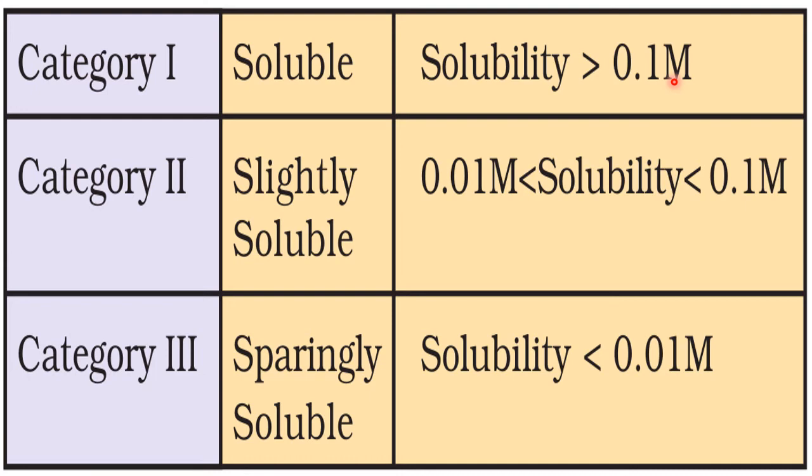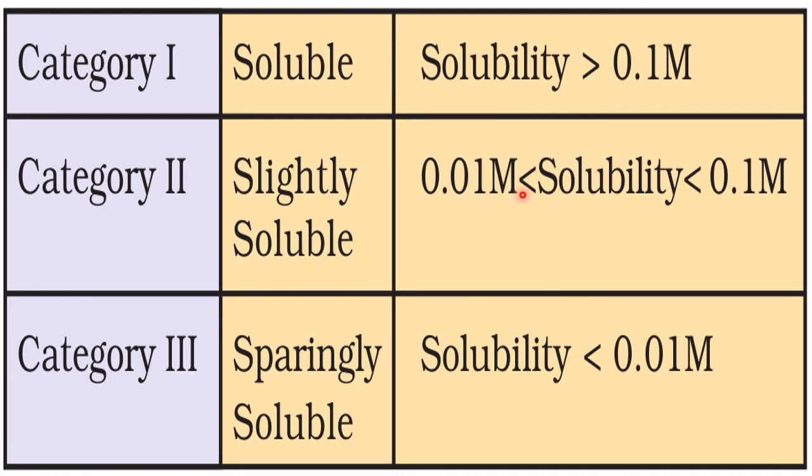That means 0.1 M is what? Taking the example of oxalic acid, if 12.8 grams is soluble, at minimum, that much or more than 12.8 grams of oxalic acid is soluble in 1000 ml or 1 liter of solution, that is called soluble. It is solubility. Okay, they come under soluble.